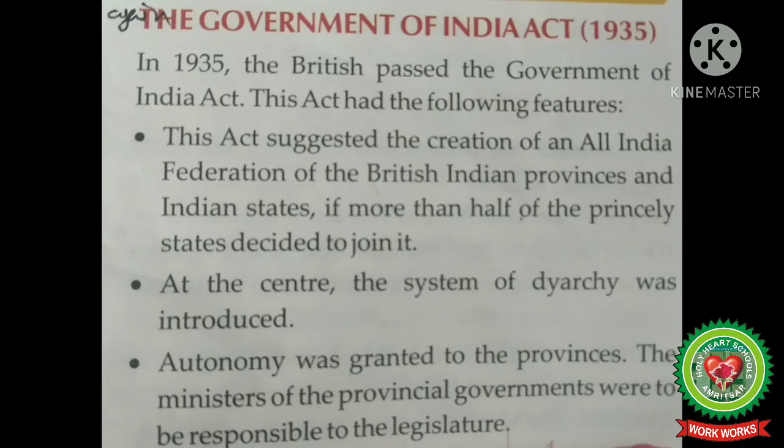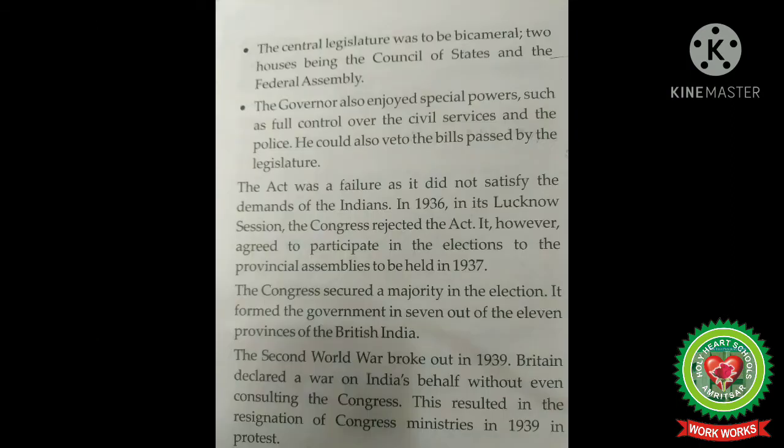Number 3. Autonomy was granted to the provinces. Autonomy means the right of a person or an organization. So it was granted to the provinces. The ministers of the provinces, means the ministers of the state governments, were to be responsible to the legislature. Legislature means law-making body. Nowadays also in our constitution, the executive is responsible to the legislative. Executive is the law implementing body.